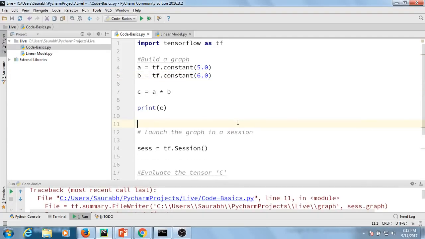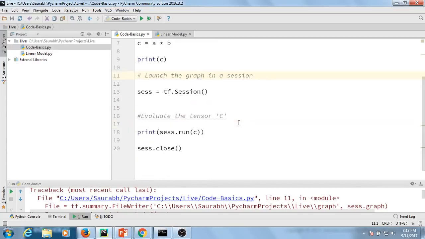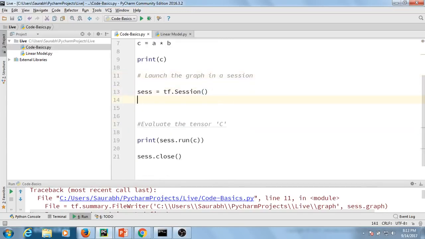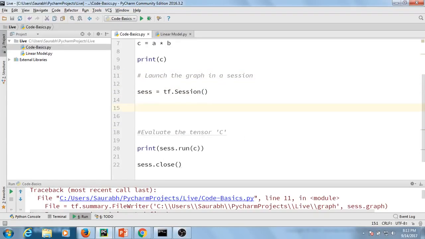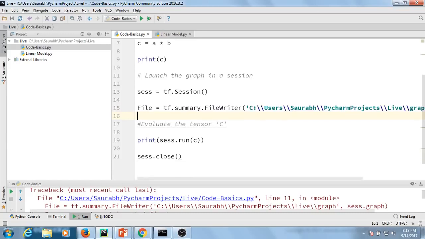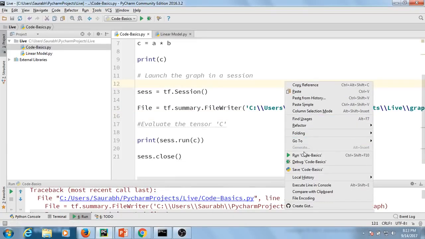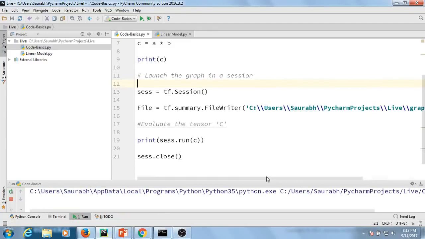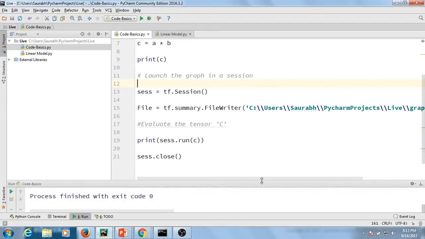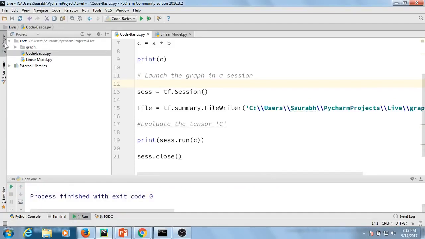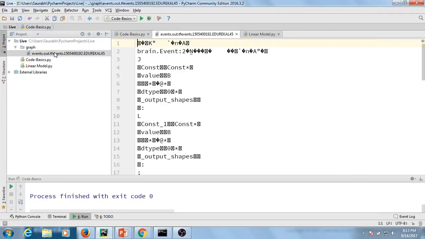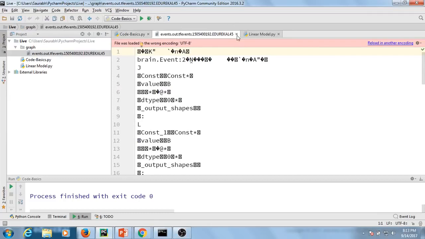There's some problem with it, guys. I'll just see to it. I'll execute it once more just to see. So here is a graph file that has been created, the log file, which I was talking about in the beginning. And this is how it looks, guys.